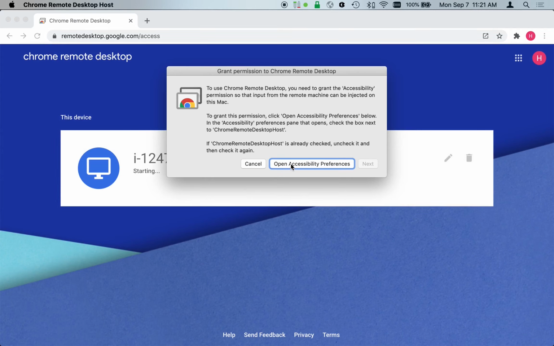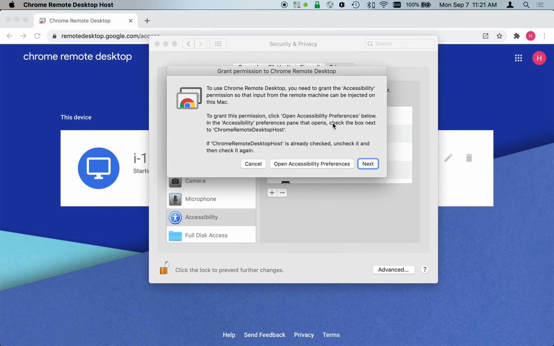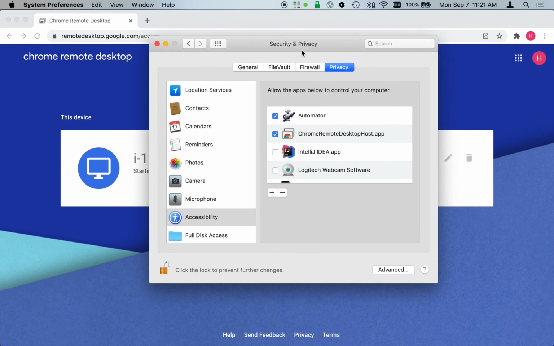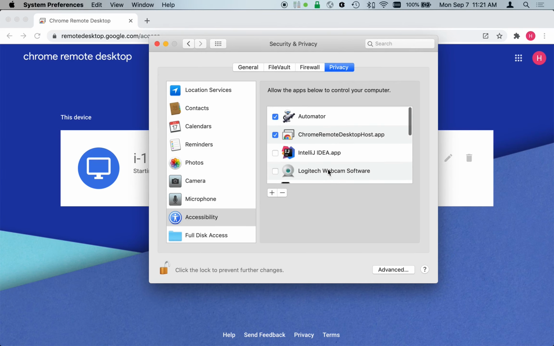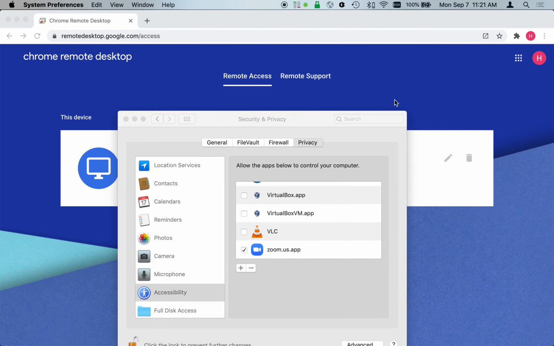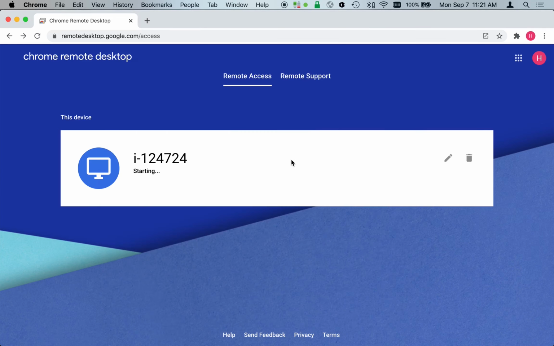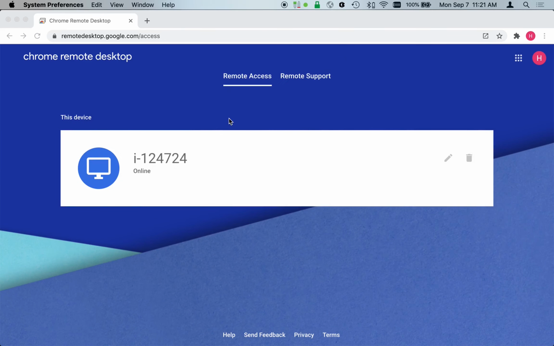Now, if you have a Mac, it's going to ask you to open up the accessibility preferences, and you're going to have to make sure you give enough access so that remote mouse control works. So you're going to go through to the Security and Privacy tab, the Privacy setting, and then find Chrome Remote Desktop, which is one of them. We'll enable that for now, and we will come back and do it again for the next component as well. There we go, online. So it looks like it did work.